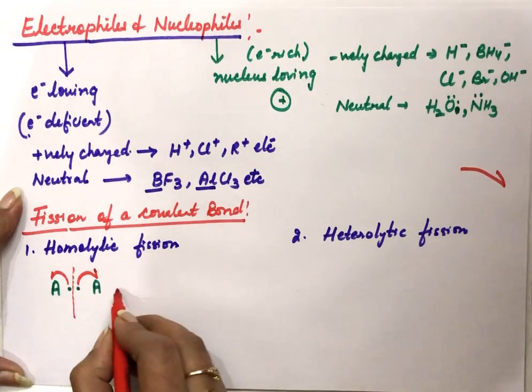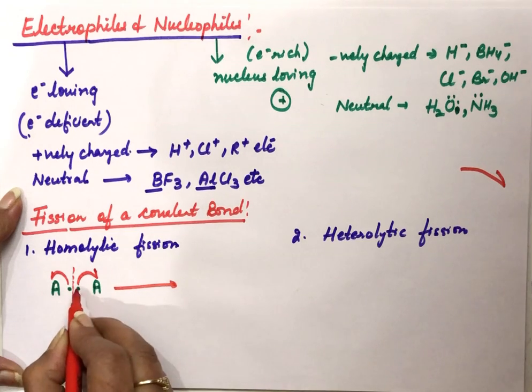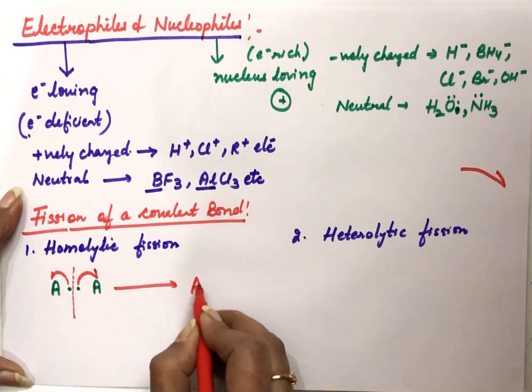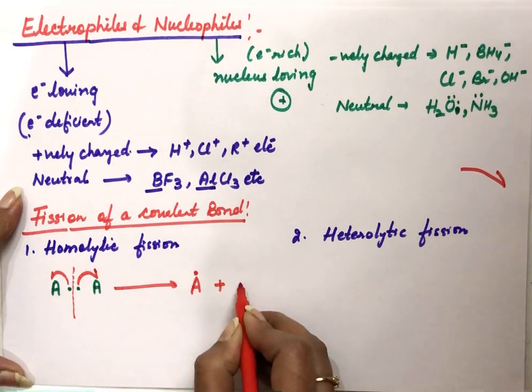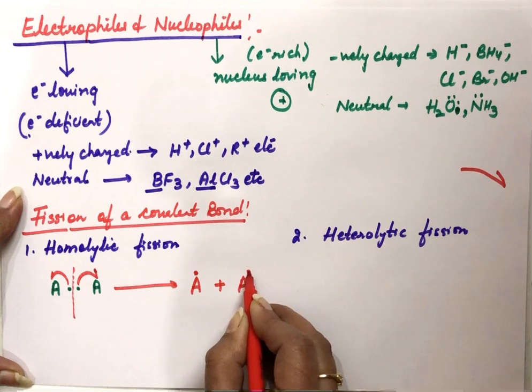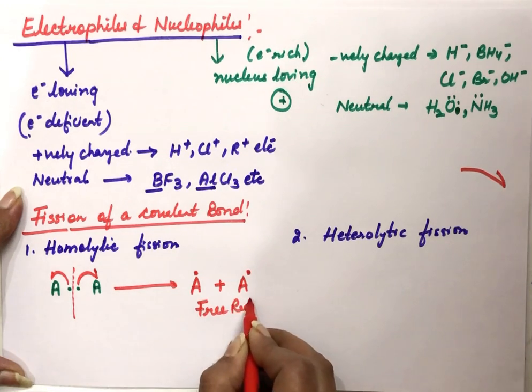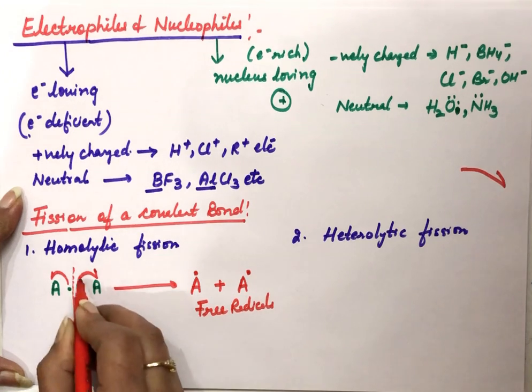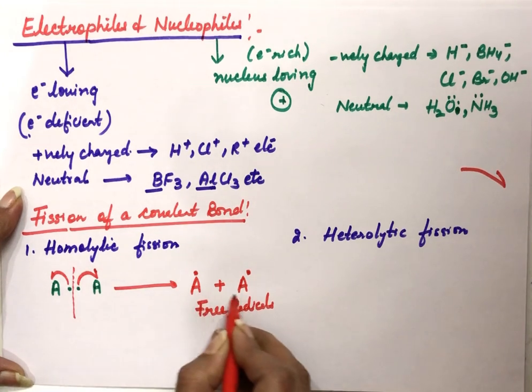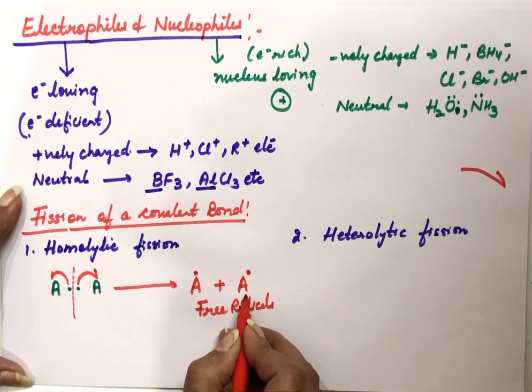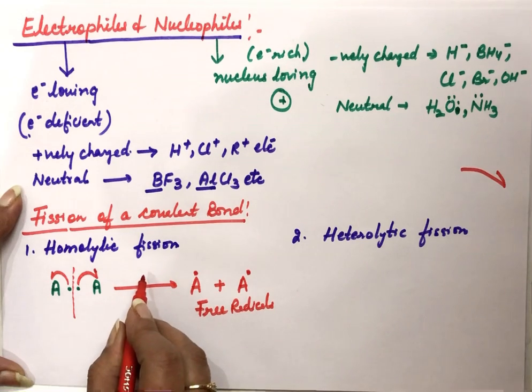So in this case, both atoms get one electron. That means we get one electron on this A atom, and one on this A atom. Free radicals are formed. The species formed by homolytic fission are called free radicals. This is also called symmetrical fission.